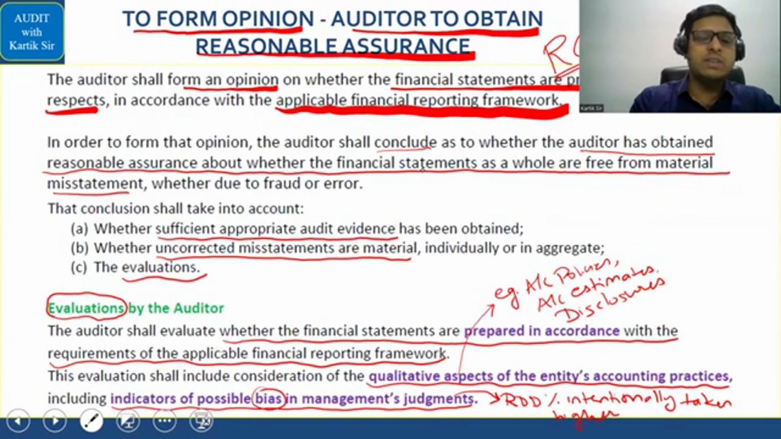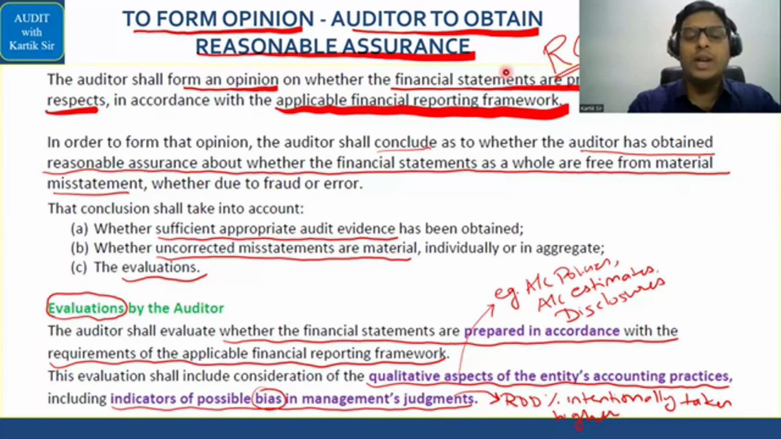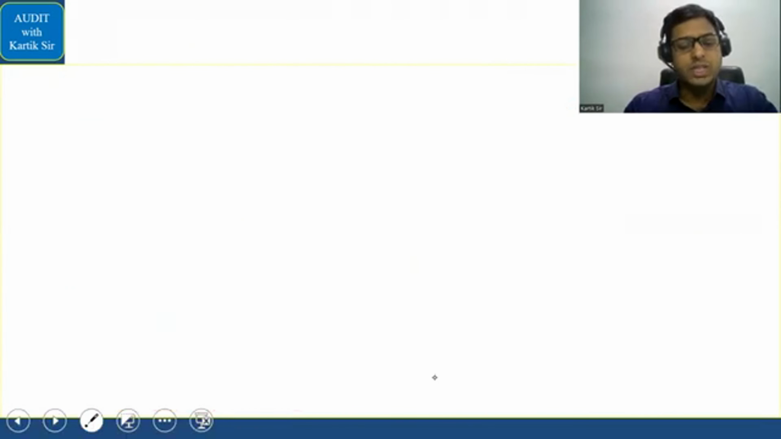Next, I have said here that the auditor shall form an opinion whether the financial statements are prepared in all material respects and as per the applicable financial reporting framework. Next, evaluation by the auditor: what all should the auditor evaluate? The auditor will evaluate whether the financial statements are prepared as per AFRF, the qualitative aspects of the entity in relation to the accounting practices, and whether there is any possibility of management bias in the management judgments. That is what the auditor will check.